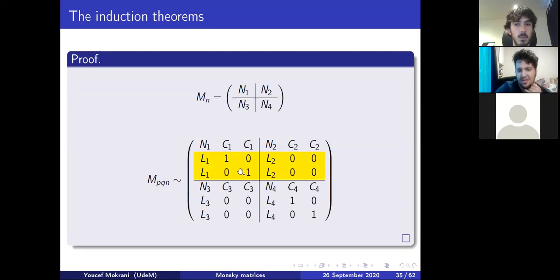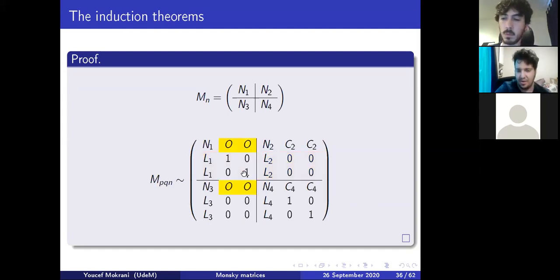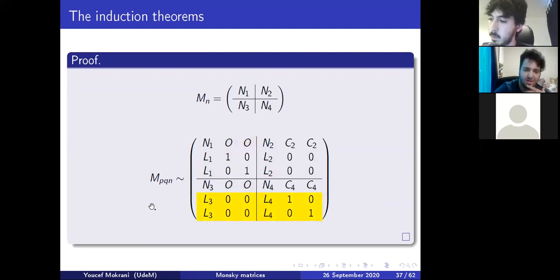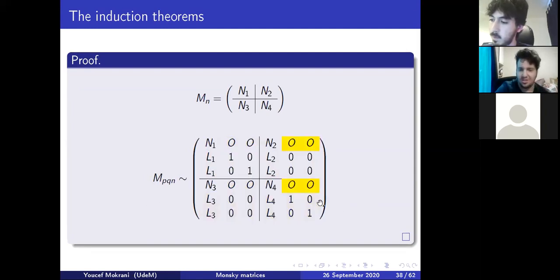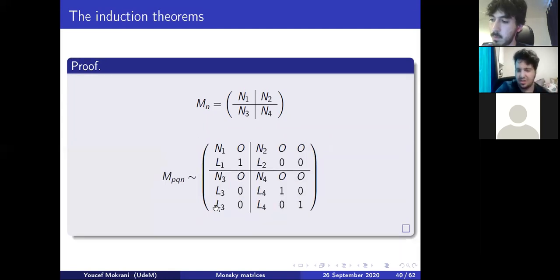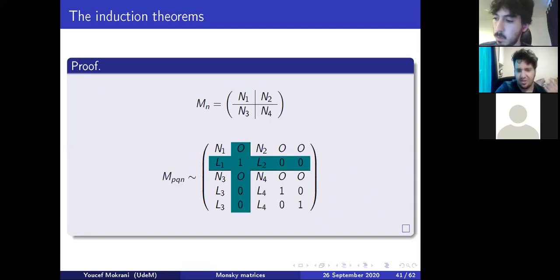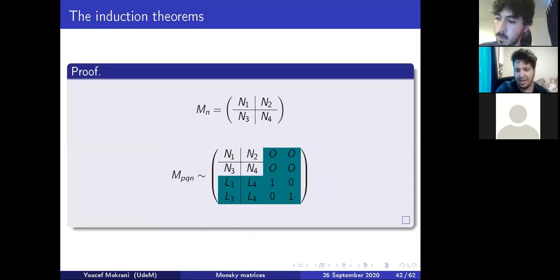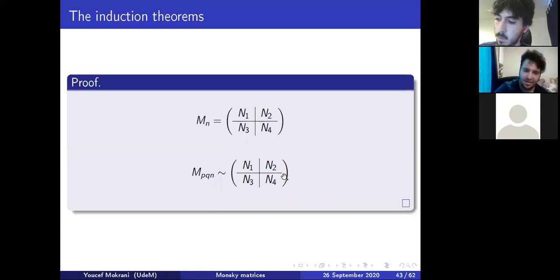Because of that, I can just add this line to every line I want in C1, every line I want in C2 to just delete them. And then we can do the same thing with the 2 last lines to delete C2 and C4. And because of that, well, this line is completely linearly independent. This means that if I take out this line and this column, I do not change the kernel size. I can do the same with those 2, and then I can do the same with those 4. And then I deleted the additional lines and columns of the MPQN without changing the kernel size, which completes the proof.